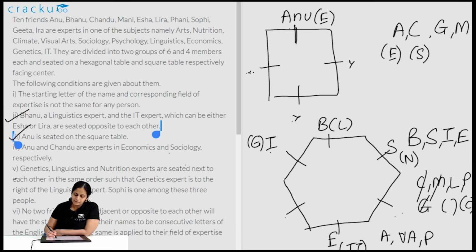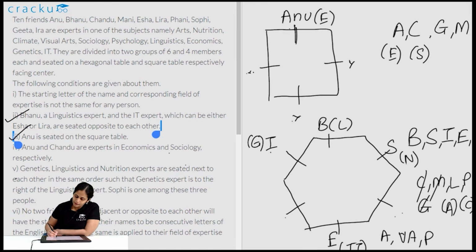Now, let us consider that Geeta is say arts. Now, A of Anu and A of arts cannot be either adjacent to each other or opposite to each other. So, the person having arts as their discipline cannot be seated on the square table. So, neither Geeta nor Mani will have arts, which means Leera has arts. So, Leera will have arts, Funny will have climate.